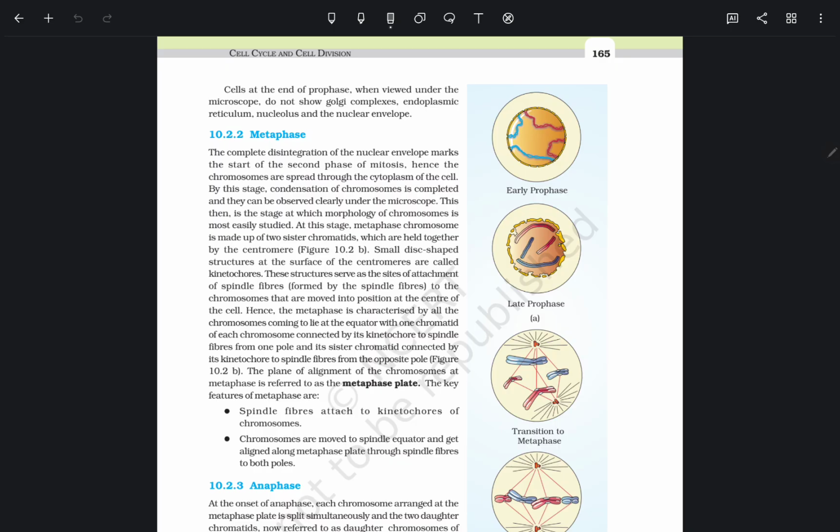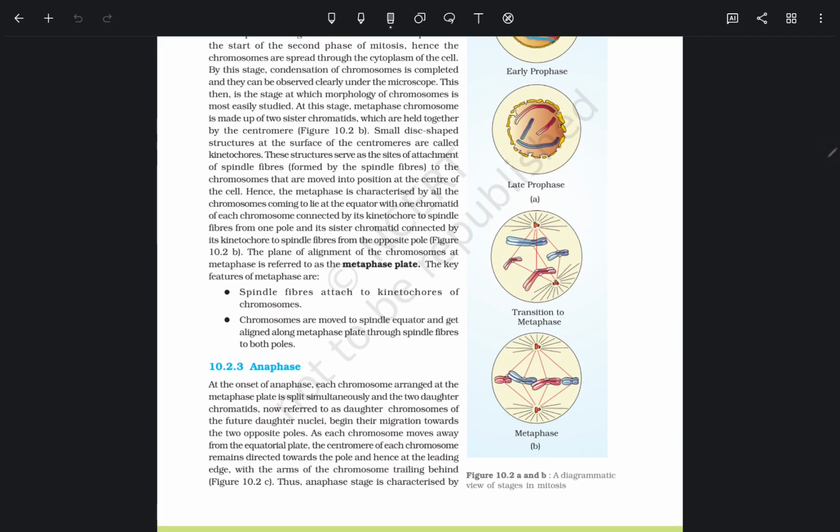One chromatid of each chromosome is connected by its kinetochore to a spindle fiber from one pole, and its sister chromatid is connected by its kinetochore to a spindle fiber from the opposite pole. The plane of alignment of the chromosomes at metaphase is referred to as the metaphase plate. Okay, then metaphase has two features.